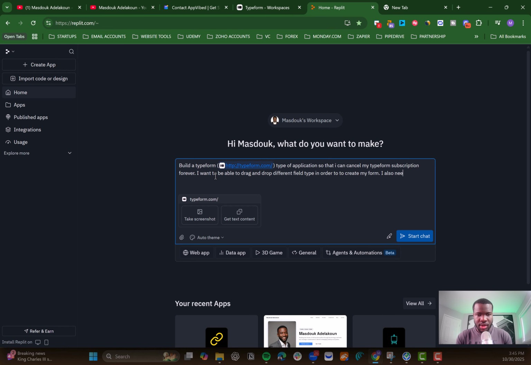I also need to be able to share my form link with other people, as well as embedding that form on my website. Very important, right? So I can even say this is very important because that's what we are looking for. That's the main feature. So that's the other thing.